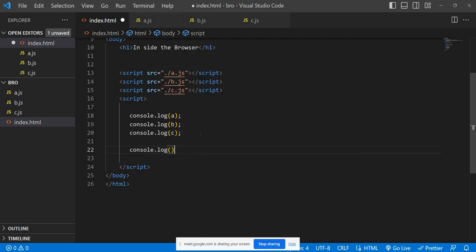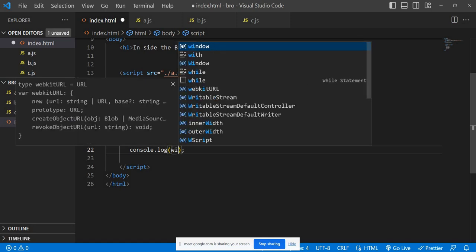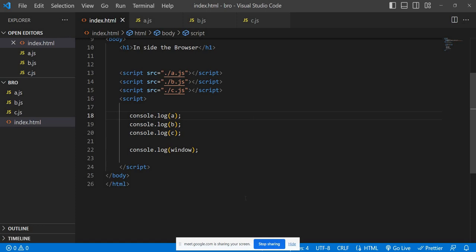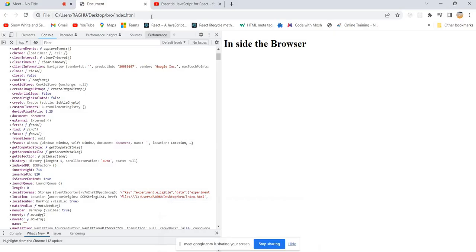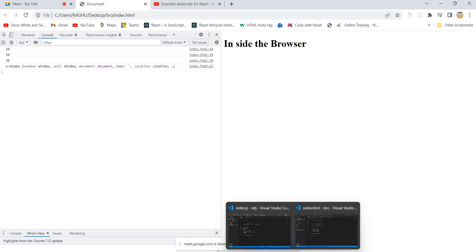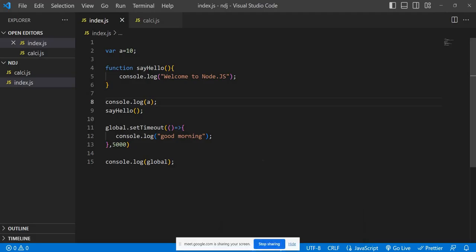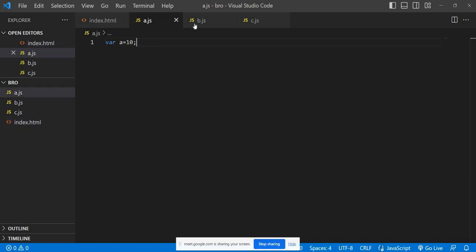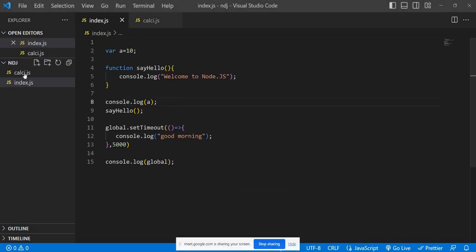Let's see, because a is part of a.js, b is part of b.js, c is part of c.js inside the browser. Here this is a window object. I will show you the proof that all these variables are part of the window object. Now we got the results, right? It is not showing any error. It is not saying that I can't access A, B, or C. It is happily taking the information from A, B, and C.